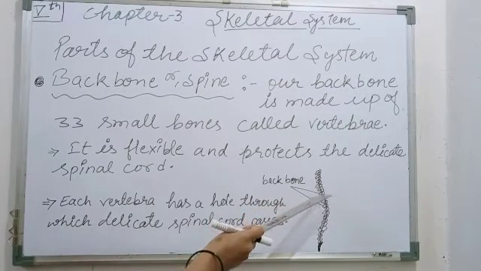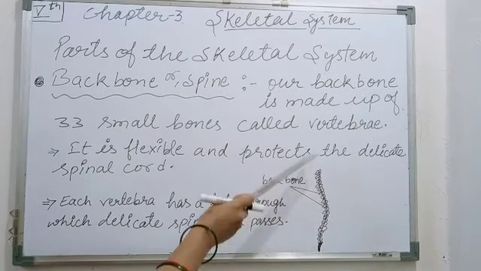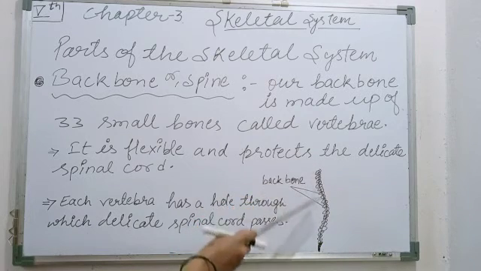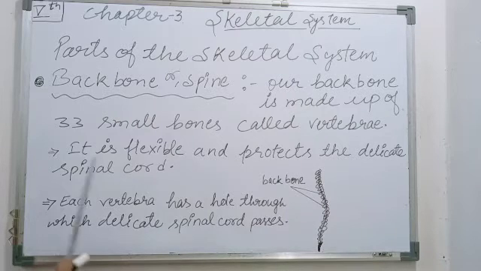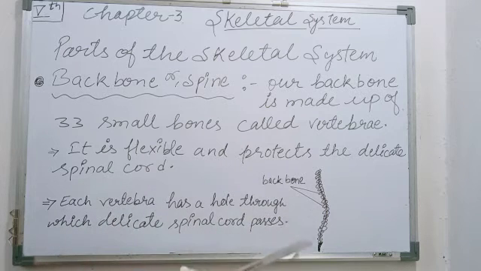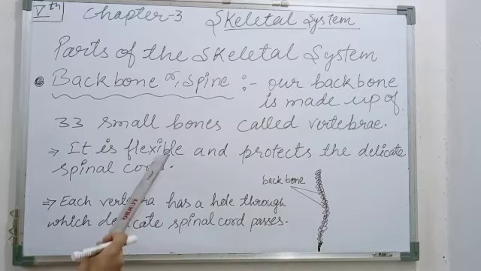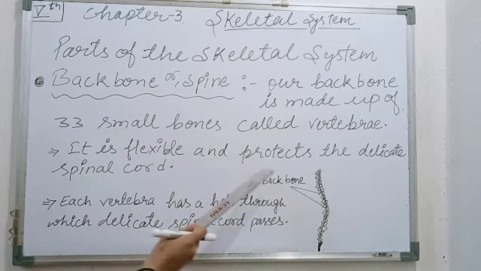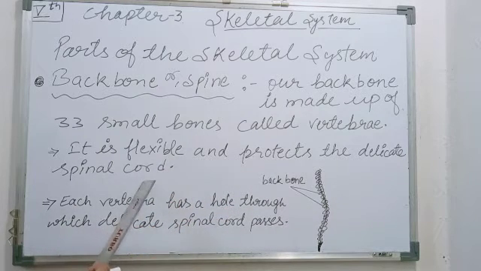The vertebrae join together one above the other to form a strong column, and that column is known as the vertebral column. Get it? It is flexible and protects the delicate spinal cord. It is flexible, which helps us to move, sit, sleep and stand. In these conditions we can easily move with the help of our backbone, because it is flexible and protects the delicate spinal cord.